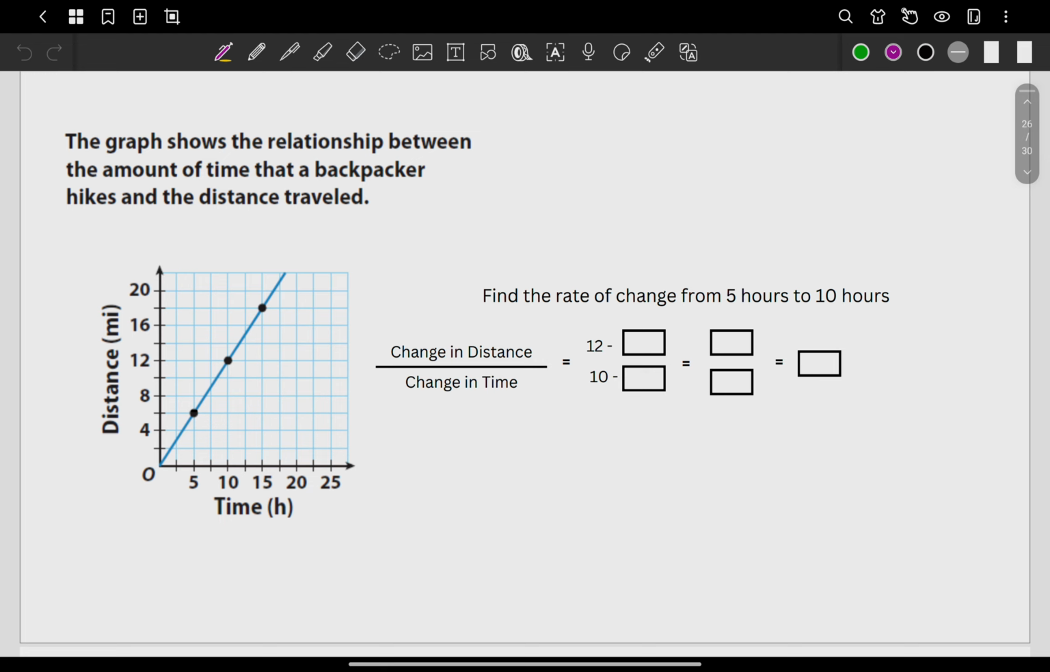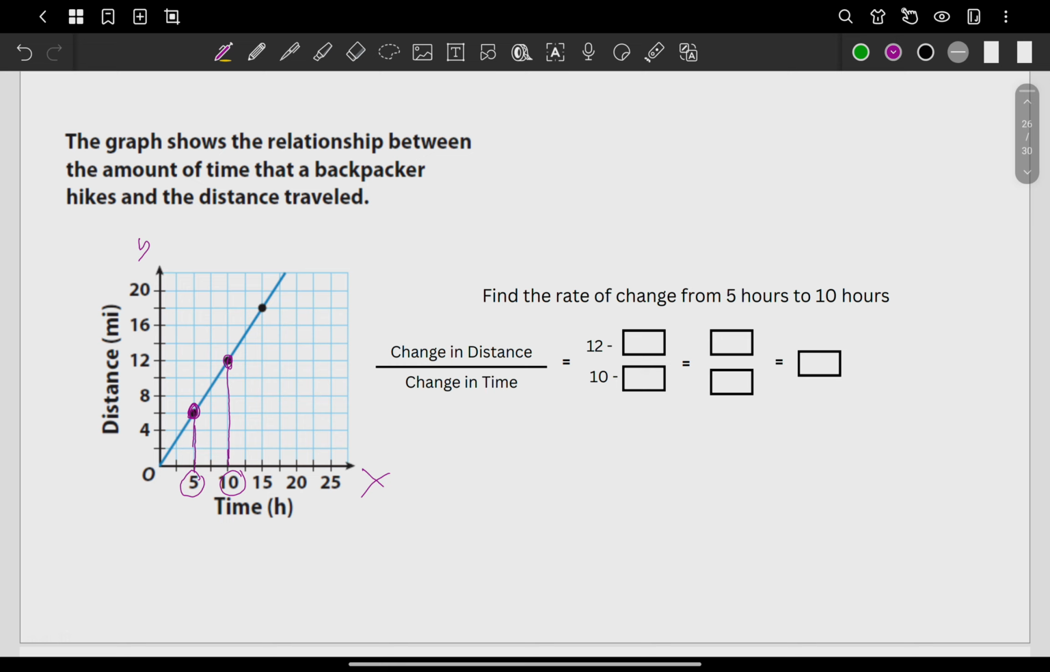By the way, the time is on the x, right? And then your y is the distance. So the 5 hours is actually this point, and the 10 hours is this point. Okay, now let's get those coordinates.